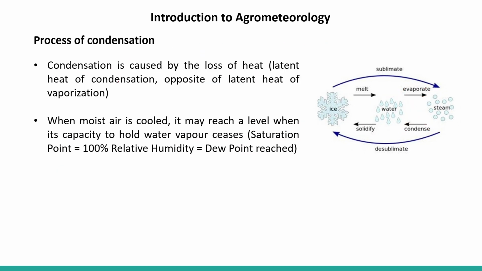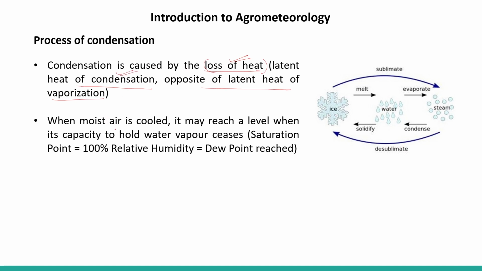So, the process of condensation: condensation is caused by the loss of heat. Latent heat of condensation is opposite to the latent heat of vaporization. So when there is a loss of heat, condensation takes place.